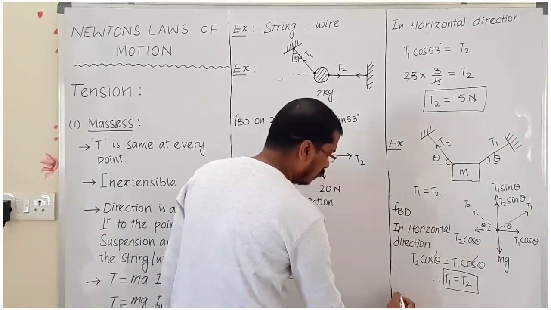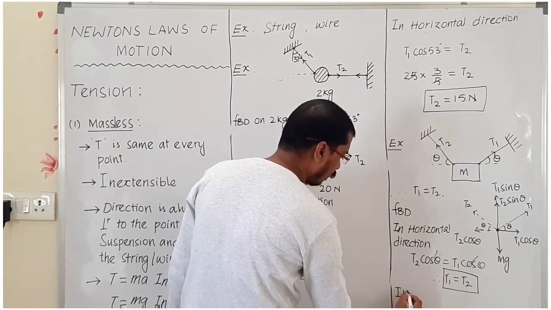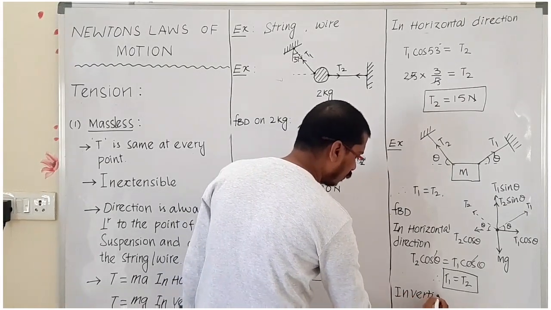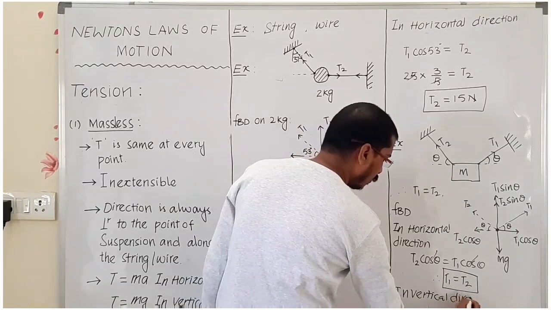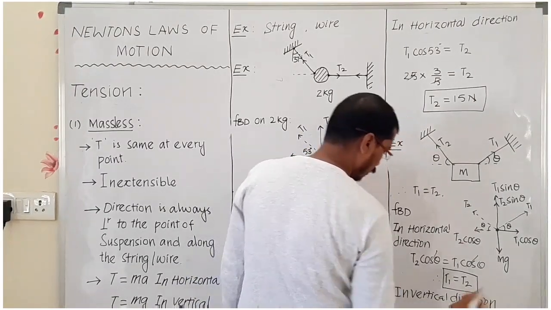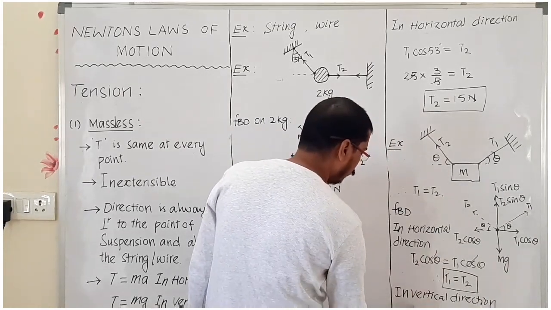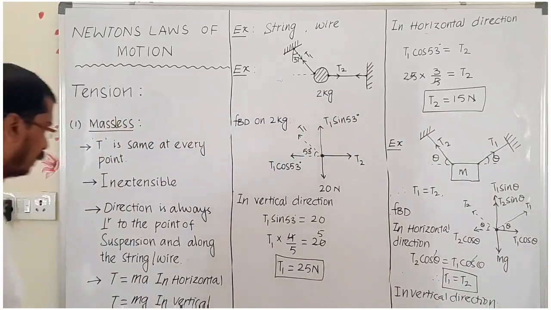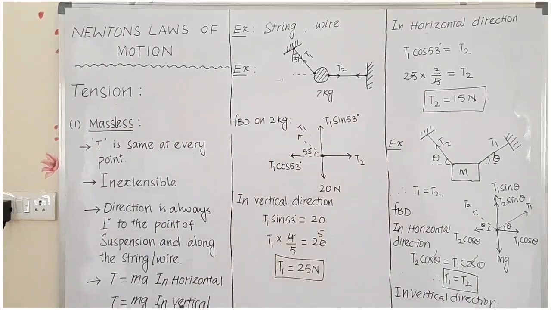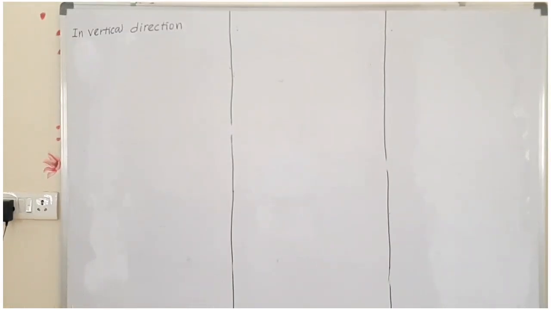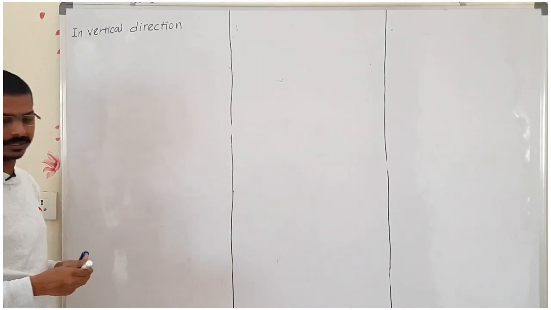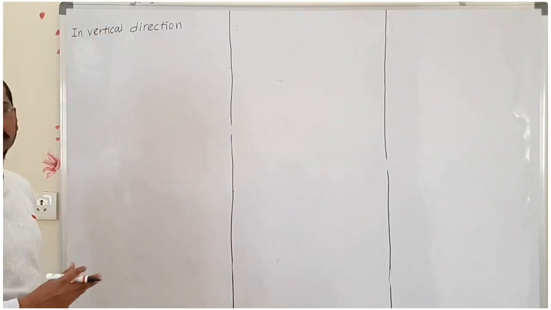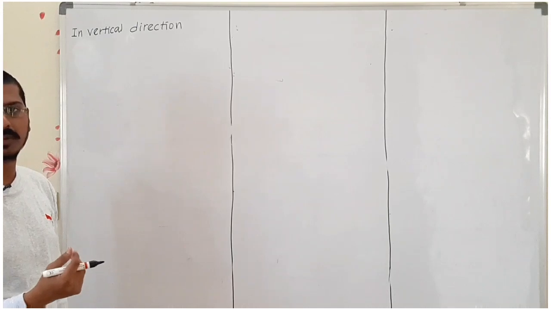If you take the vertical direction, what will happen? Now in vertical direction, the sum of the upward forces equals the sum of downward forces.